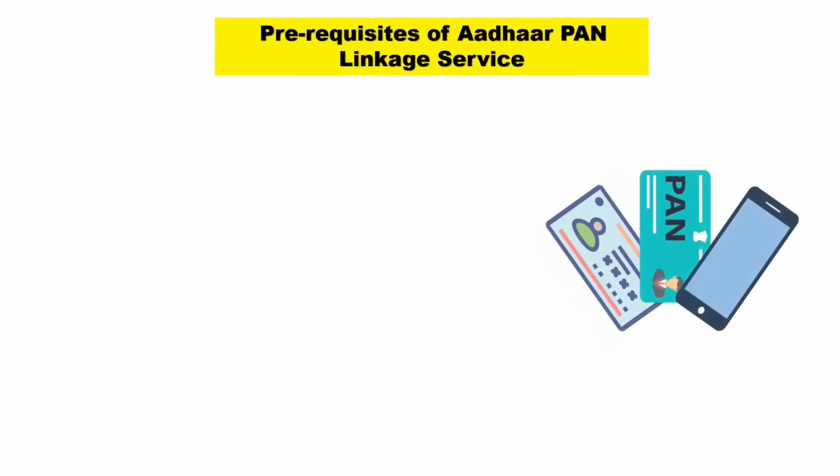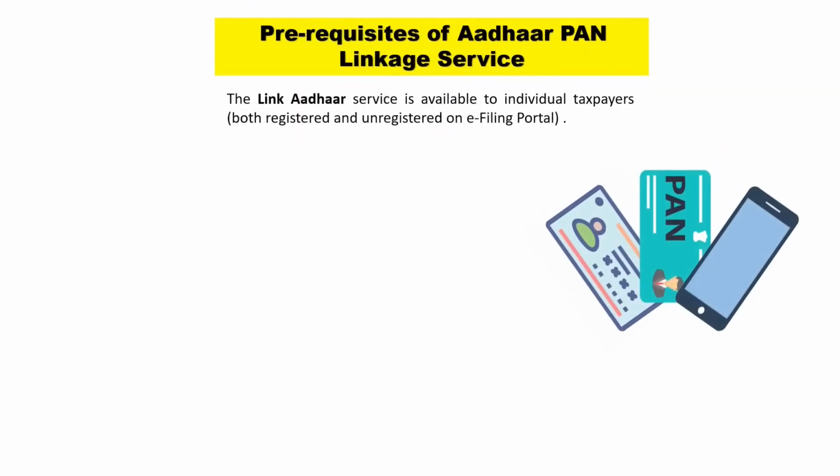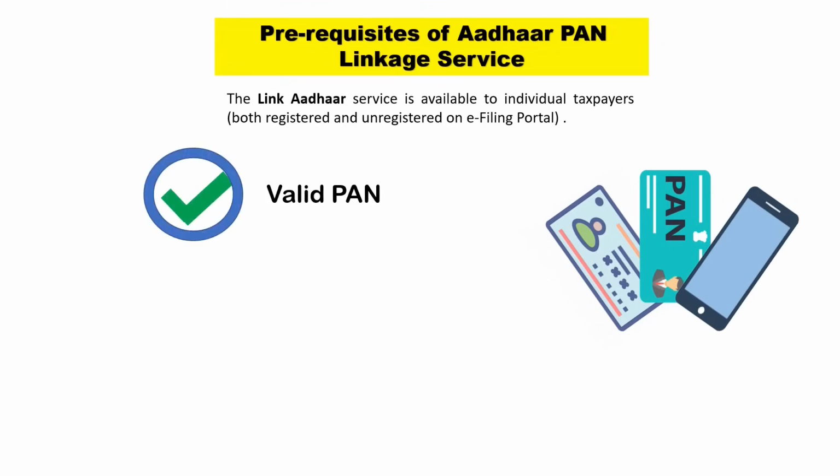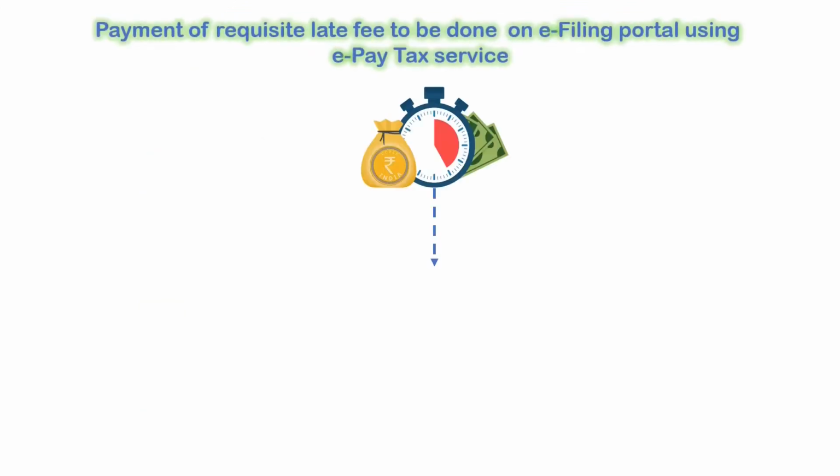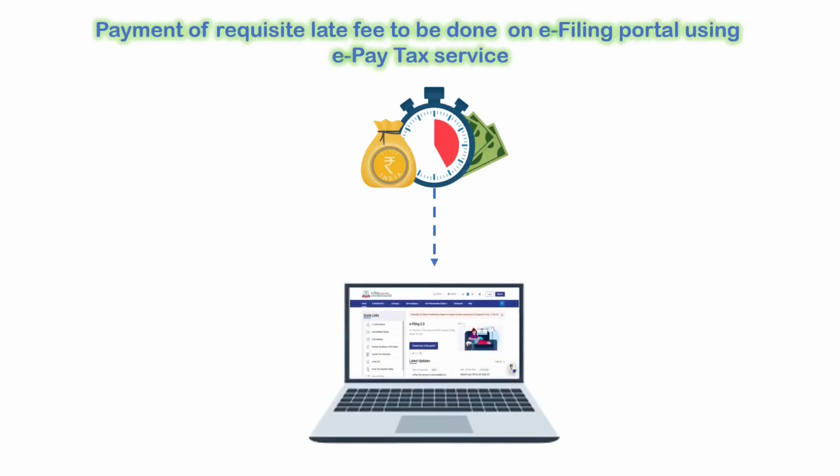Let us now look at the prerequisites of Aadhaar PAN linkage service. To link your Aadhaar with PAN, you may be registered on the e-filing portal or may not be registered on the e-filing portal, but you should have a valid PAN, a valid Aadhaar number, and a valid mobile number. You are required to make the payment of the requisite late fee on the e-filing portal using ePay tax service.